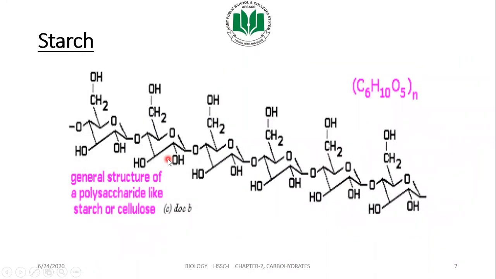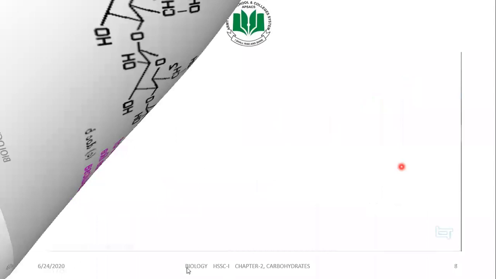Now what is starch? Starch is also a carbohydrate. We are just learning different kinds of carbohydrates. You can see there are different rings of simple glucose. When many glucose molecules join together, they form a long chain, which is the starch molecule, also a carbohydrate. Its general formula is (C6H10O5)n. That was a simple concept about carbohydrates, and we just learned about their general formula and a few examples.